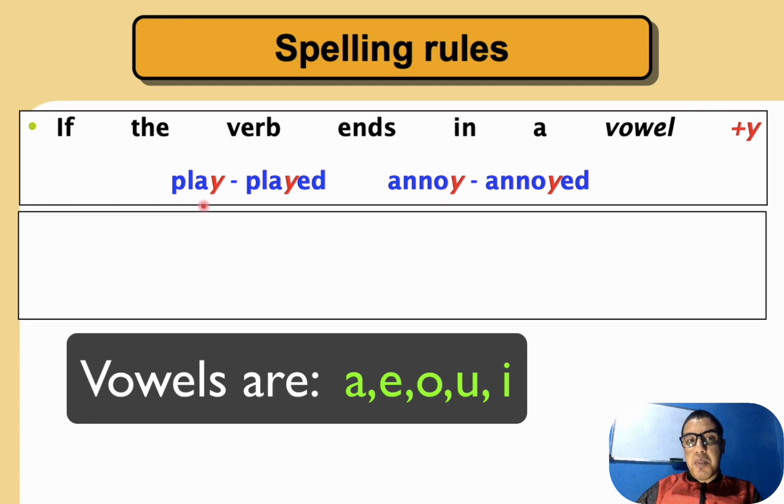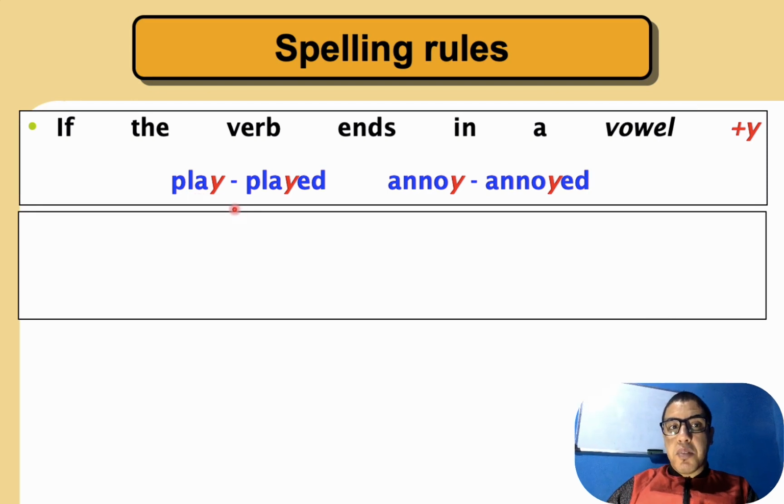So when we have a vowel before y, what do we add? We add ed. Very good. So we have played, annoyed, ed. Okay? Why ed? Because we have a vowel before y.